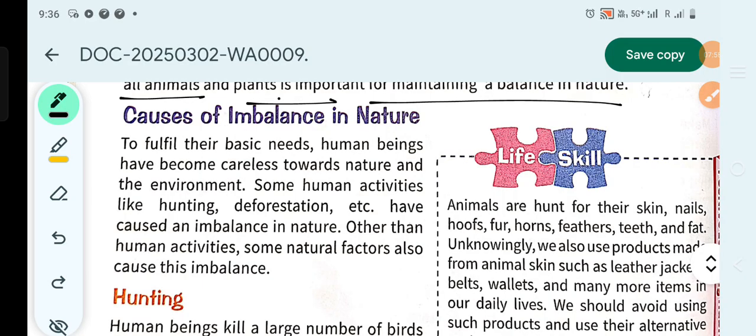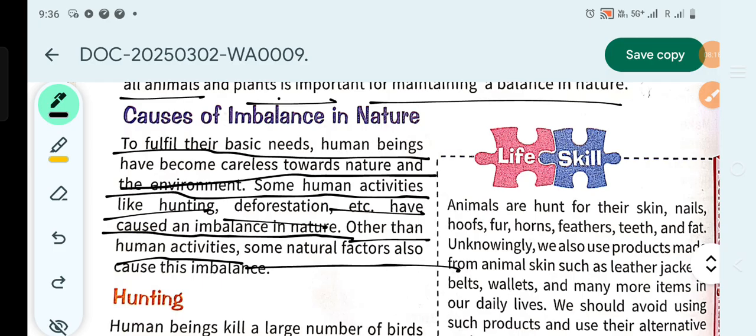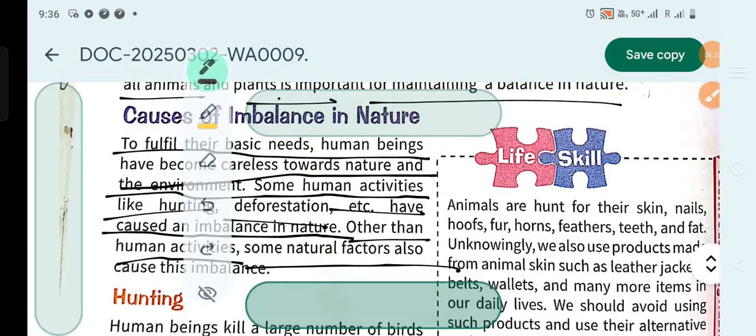Causes of imbalance in nature. To fulfill their basic needs, humans have become careless towards nature and the environment. Some human activities like hunting, deforestation, etc., have caused an imbalance in nature. Other than human activities, some natural factors also cause imbalance, right?